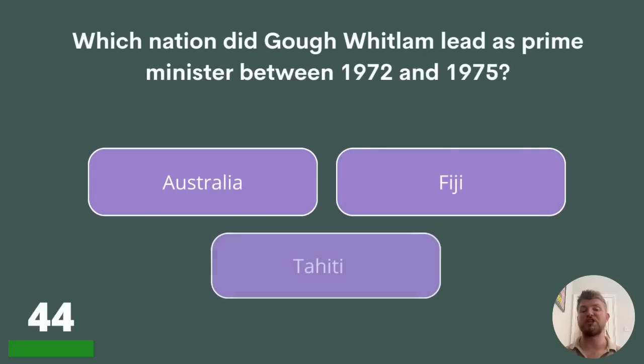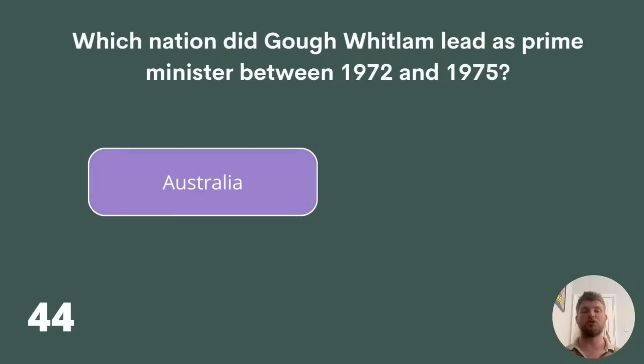44. Which nation did Gough Whitlam lead as Prime Minister between 1972 and 1975? Australia, Fiji, or Tahiti? The answer is Australia.